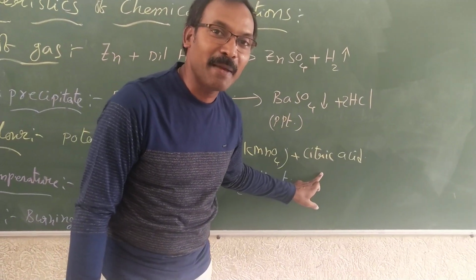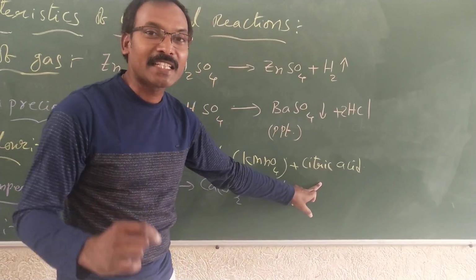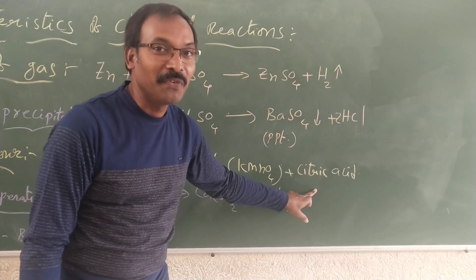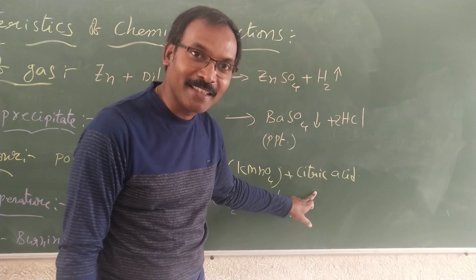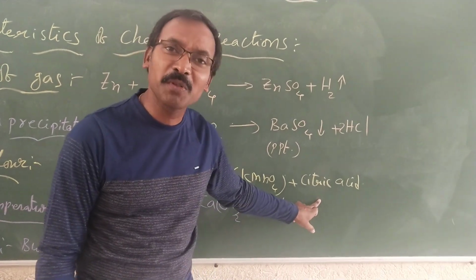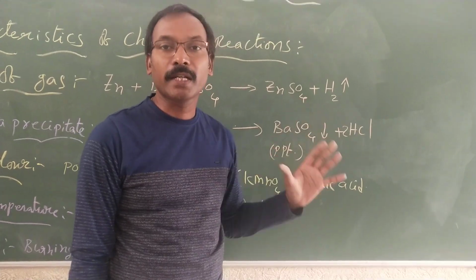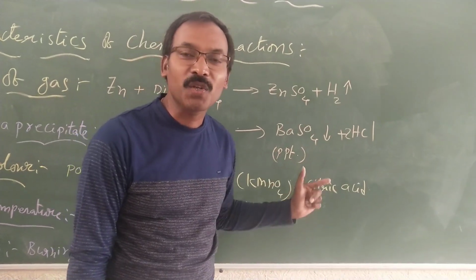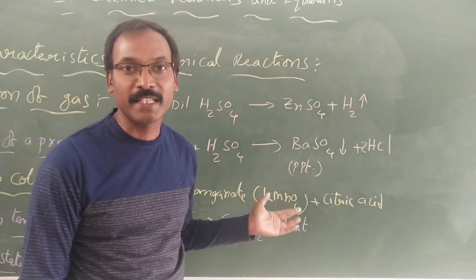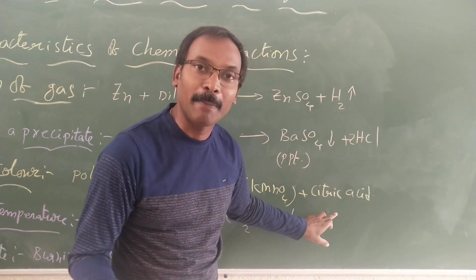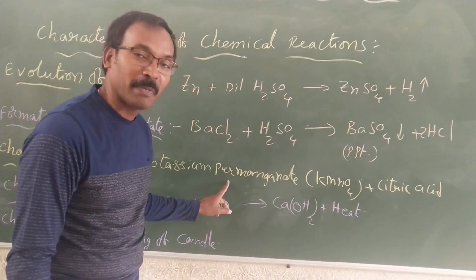Here for citric acid I am taking one of the citrus fruits we use every day, and we prepare lemonade. Yes, the lemon contains so much citric acid. All the citrus fruits, which are sour in taste, lemon, orange, all of those have so much citric acid in them. So I am taking some lemon juice, and potassium permanganate solution.